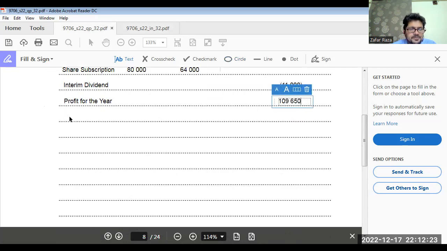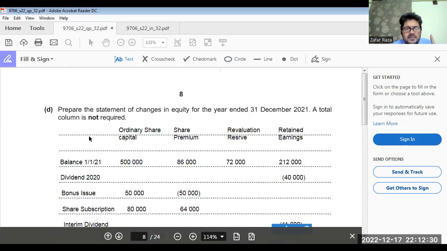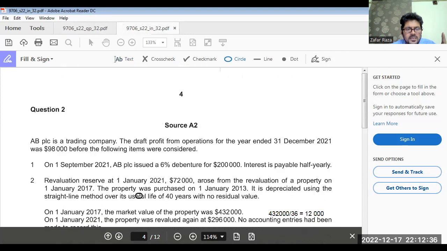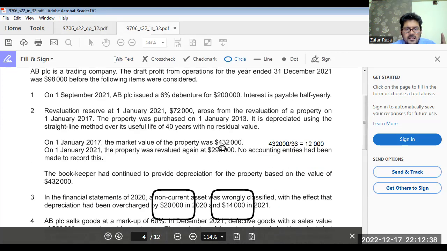Okay. And one more thing which is left here, that was from the previous part of the question. This one. $296,000.